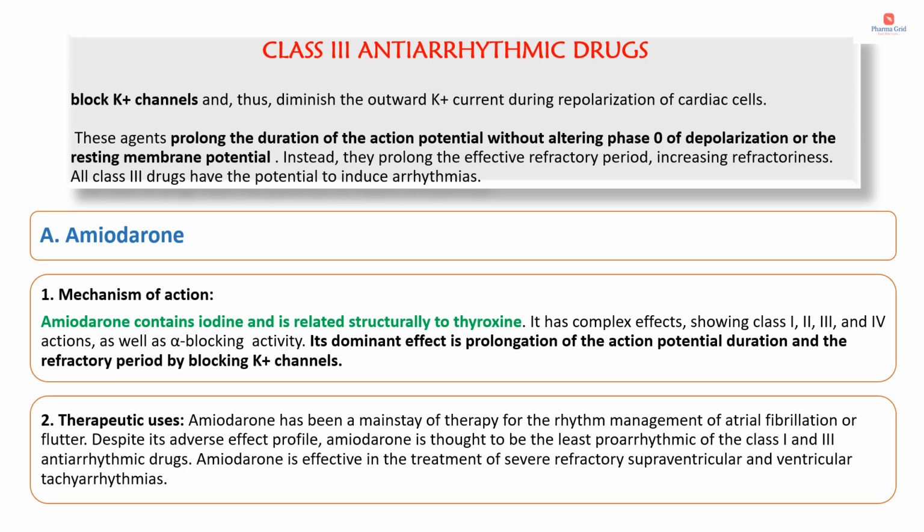Then regarding the therapeutic uses, amiodarone has been a mainstay of therapy for the rhythm management of atrial fibrillation or flutter. Despite its adverse effect profile, amiodarone is thought to be the least pro-arrhythmic of the class 1 and 3 antiarrhythmic drugs. Amiodarone is effective in the treatment of severe refractory supraventricular and ventricular tachyarrhythmias.